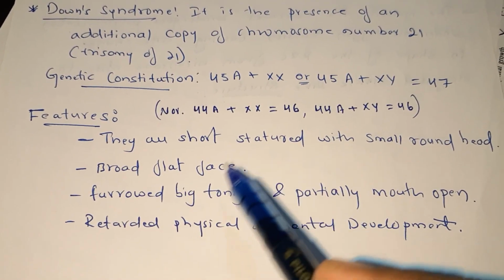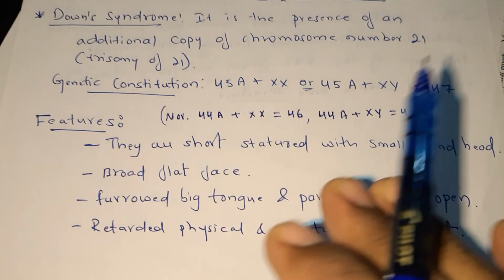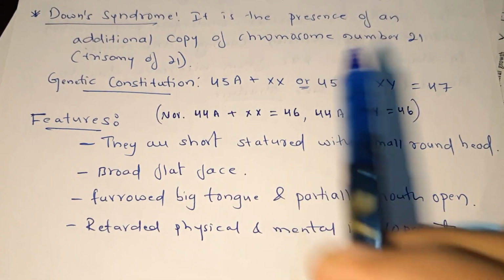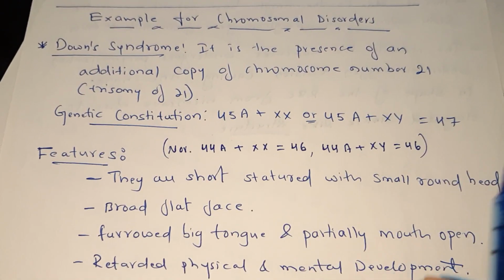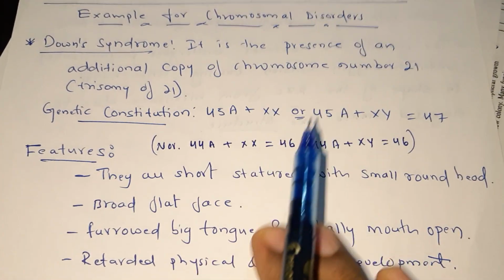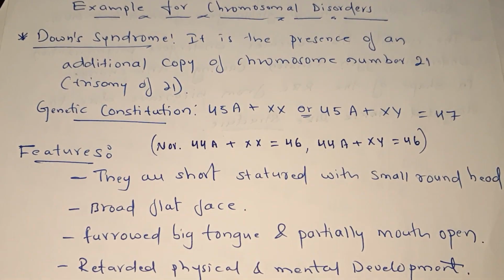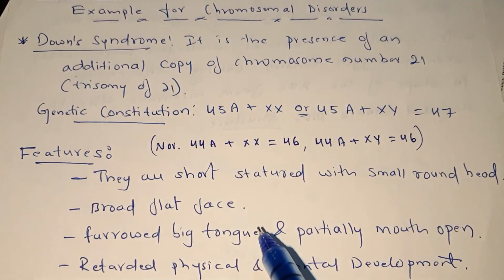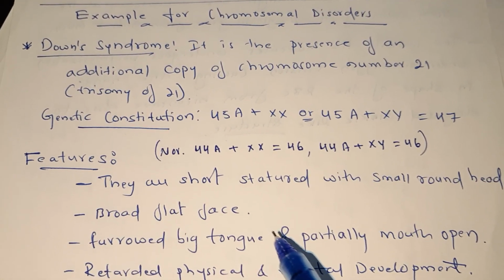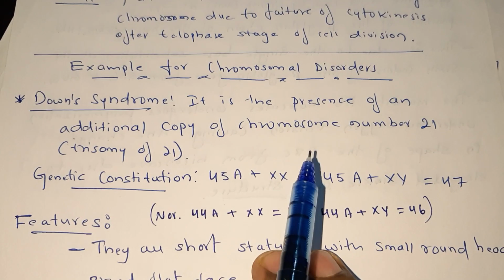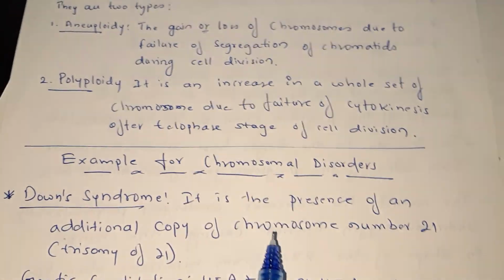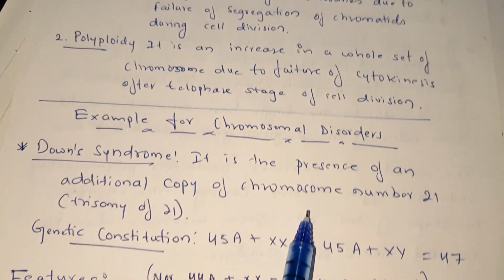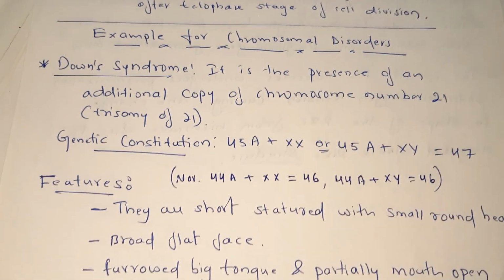These are the totally abnormal features of a Down syndrome person. So in the examination Down syndrome will be important for 3 marks. If the question comes, you have to write this definition, genetic constitution, and 3 or 4 features. This is one of the chromosomal disorders, Down syndrome.